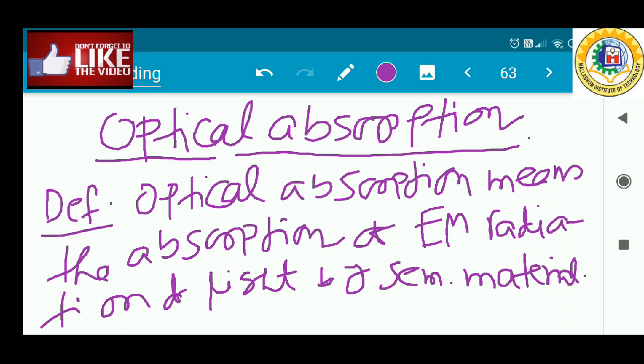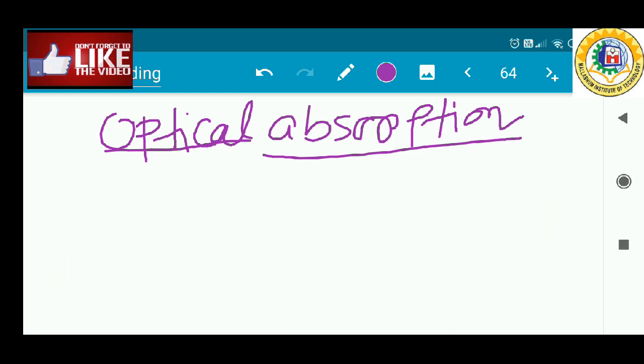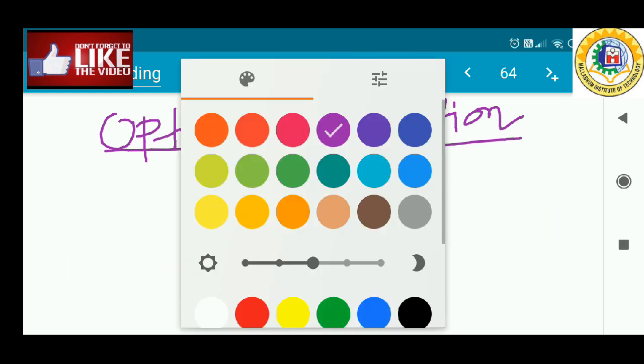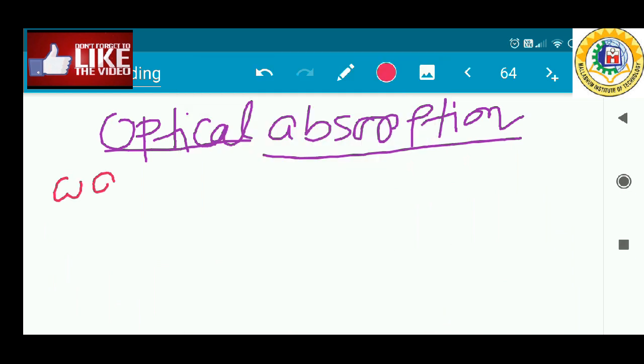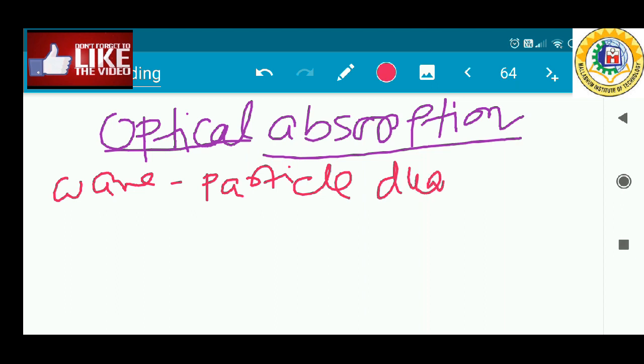Before discussing the optical absorption process, previously we discussed the wave particle duality principle.